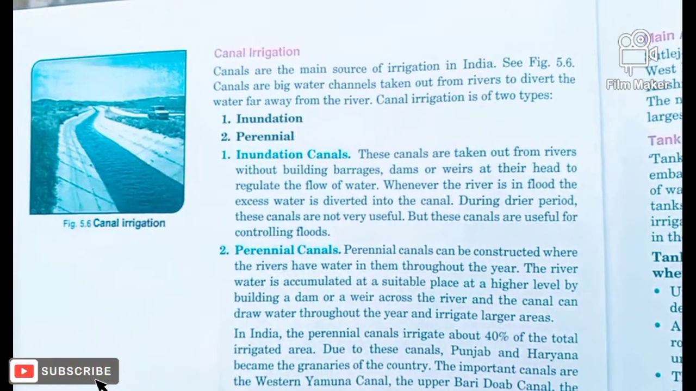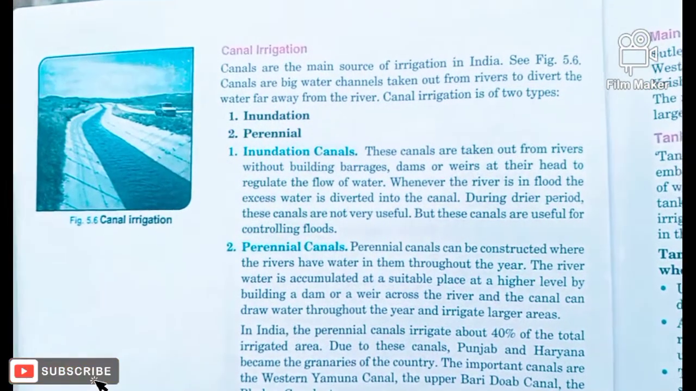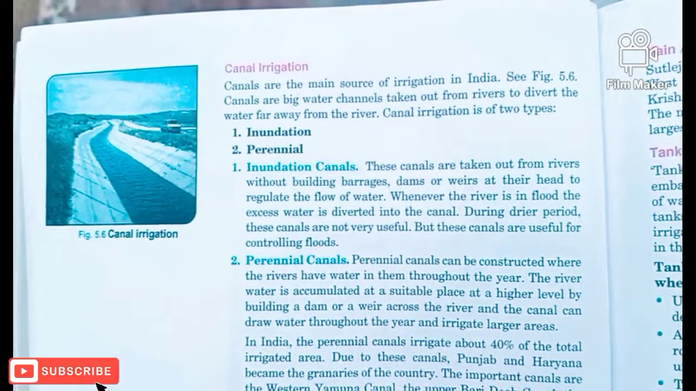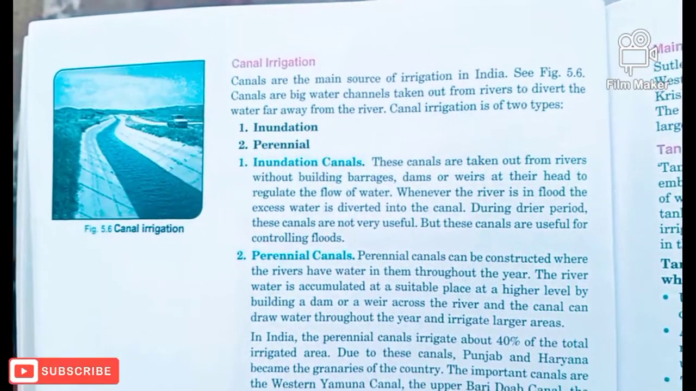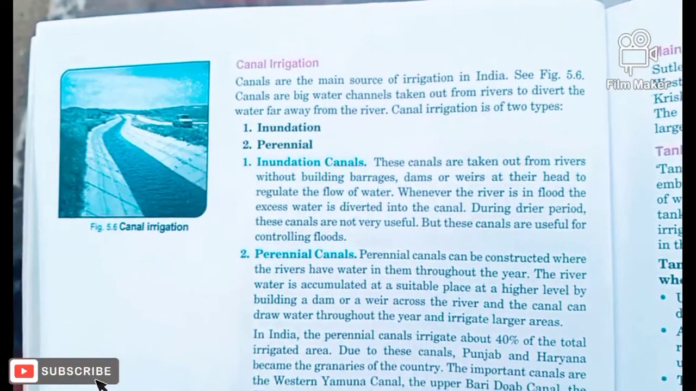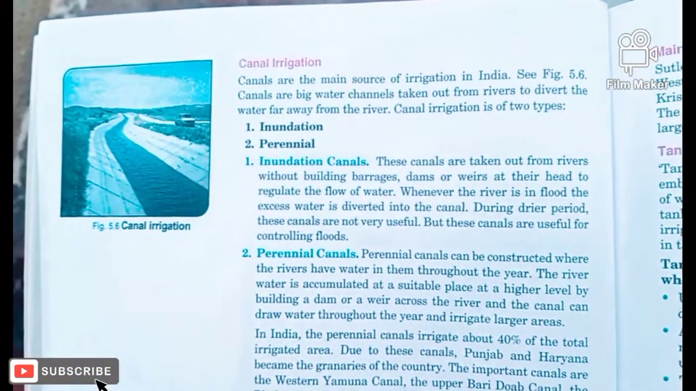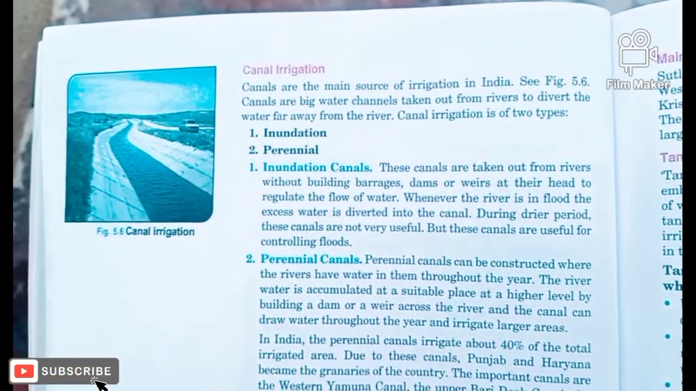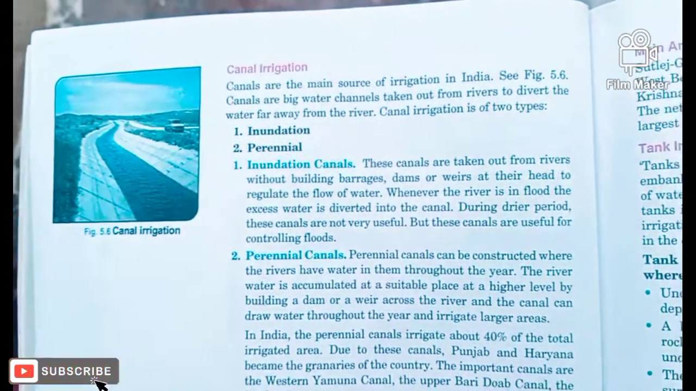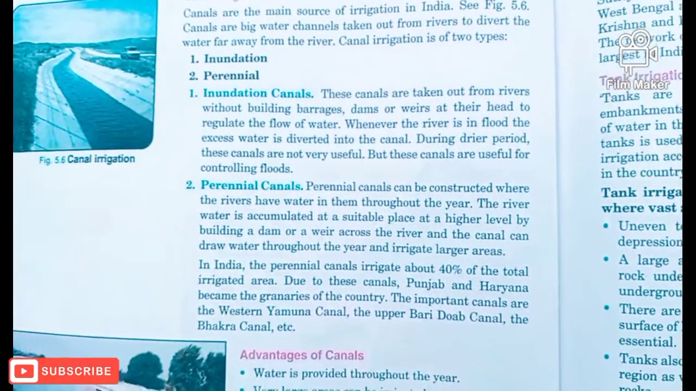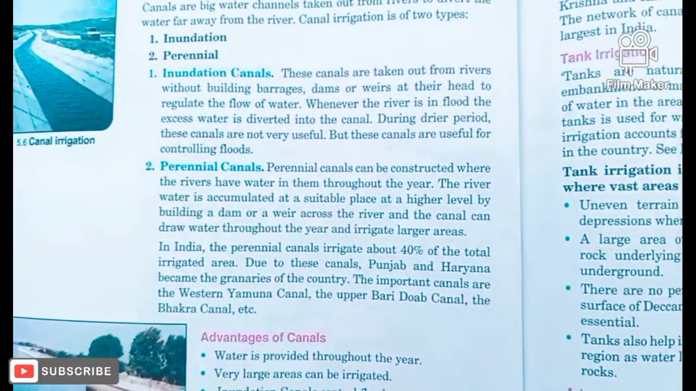Now, canal irrigation is generally called a big water channel. Here you can see in the picture that it is taken out from a river, and the river's extra water is diverted to faraway places where there is a scarcity of water. And in this canal we have two types of canals. The first one is called the inundation canal and the second is the perennial canal.